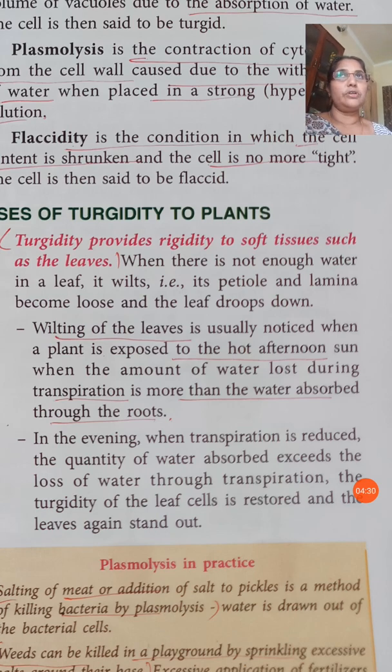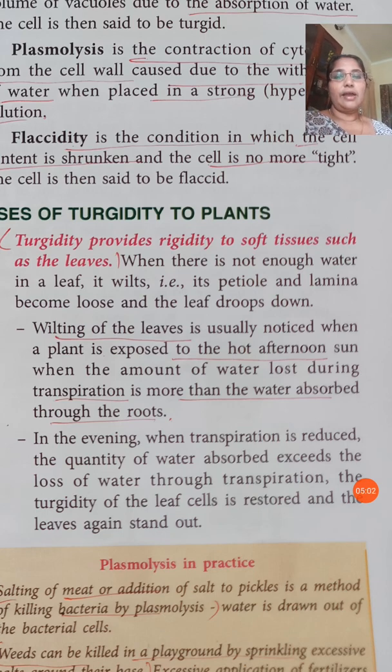Some soft stemmed plants, even though well watered, seem to be wilted in the afternoon because of the hot sun; the transpiration rate will be higher than the absorption rate. There may be a question like that: why in the afternoon can we observe well watered plants seem to be wilted?